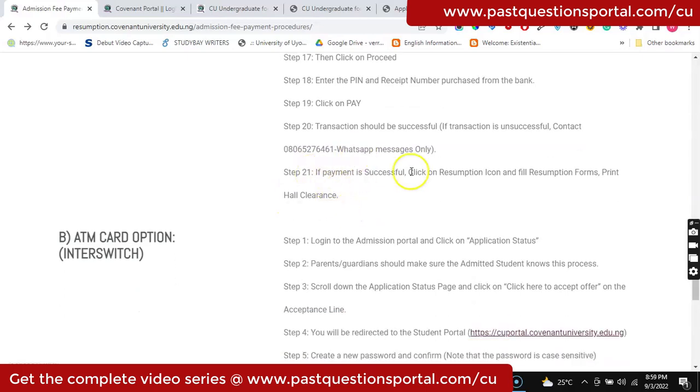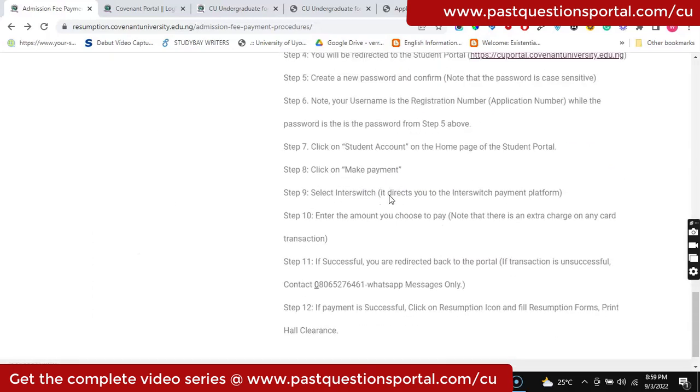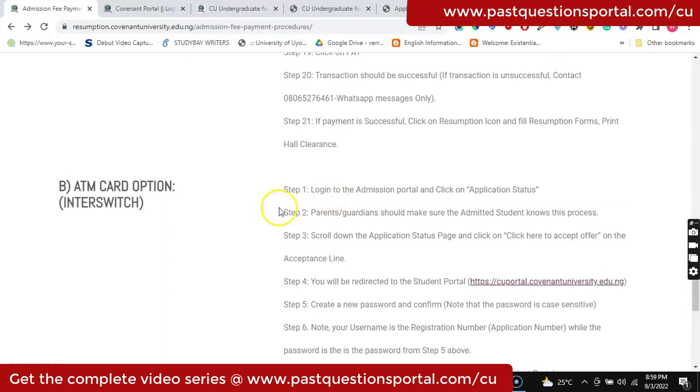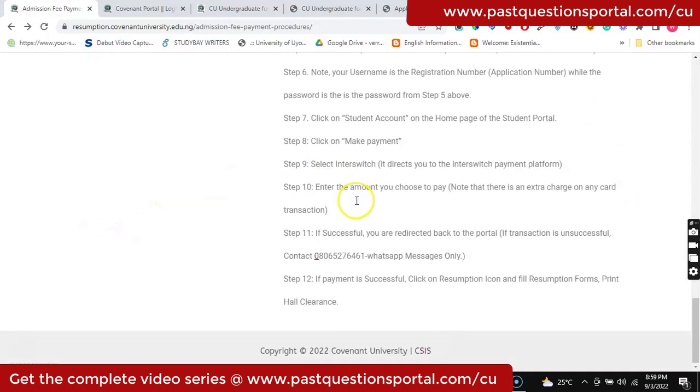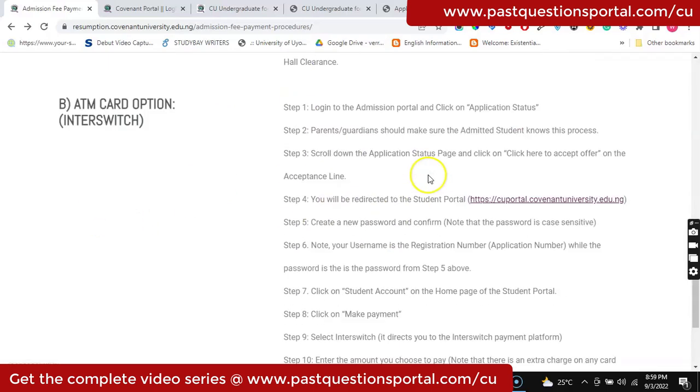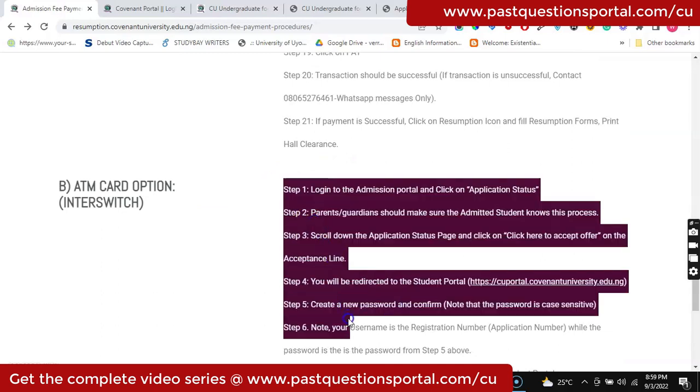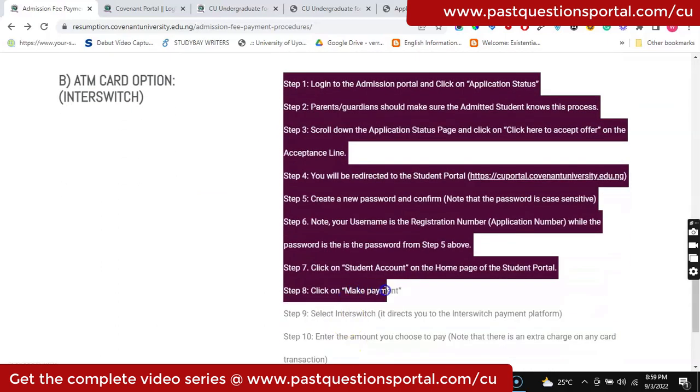So if payment is successful, click on resumption icon and fill resumption forms. Then you print your whole clearance form. Now let's go to making payments with InterSwitch, as in with your debit card. After you've gone through all this process, you really don't need to go through all this. The same thing that I just explained.